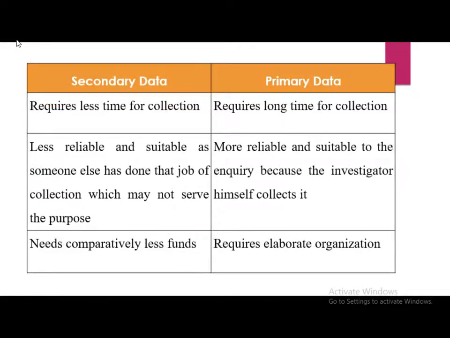Moving on, secondary data requires less time for data collection because most of the times it is readily available, and primary data requires long time for data collection. Next point, secondary data are less reliable and suitable as someone else has done that job of collection which may not serve the purpose. And primary data, these are more reliable and suitable to the inquiry or to the research problem because the investigator himself or herself collected that data.